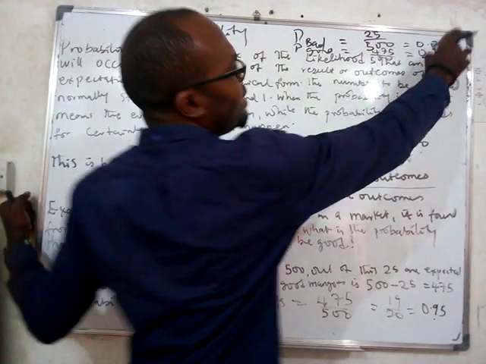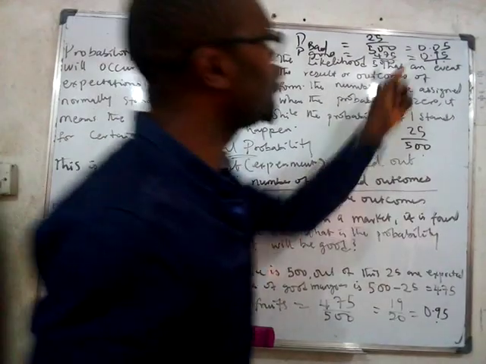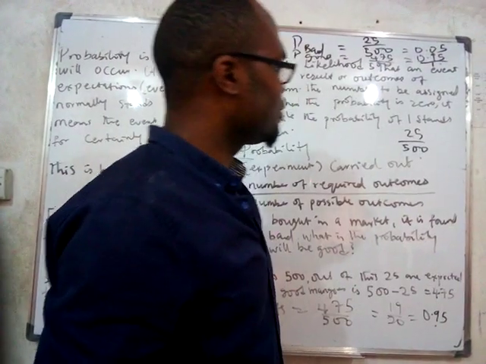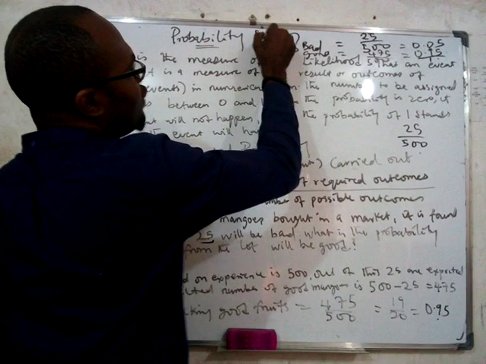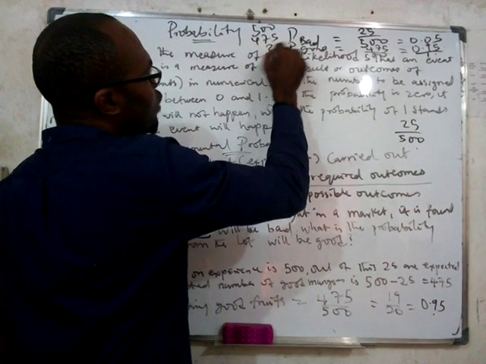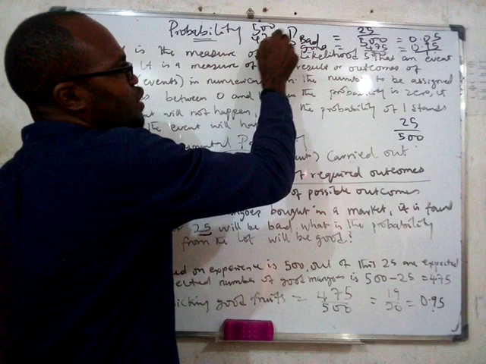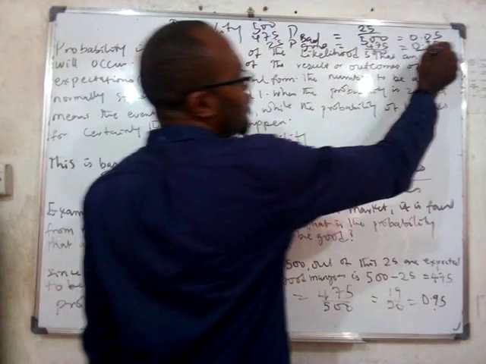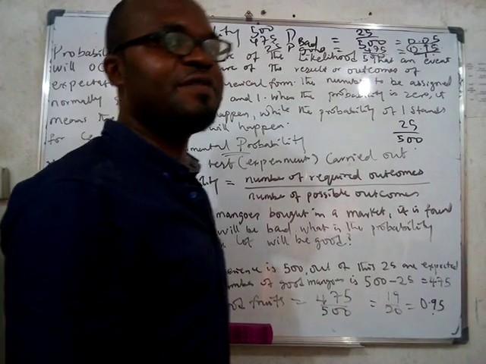So which of these is likely to happen? Is it likely that the mango you pick will be good or bad? It will be good, because in a total of 500 mangoes, you have 475 good and only 25 bad. So if you pick at random, it's likely that you get a good one, is it not? And that's why the probability of good is 0.95.